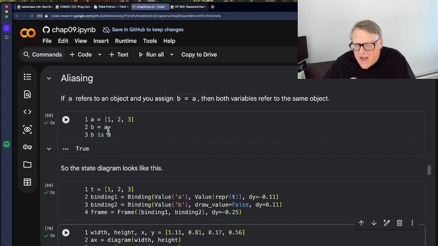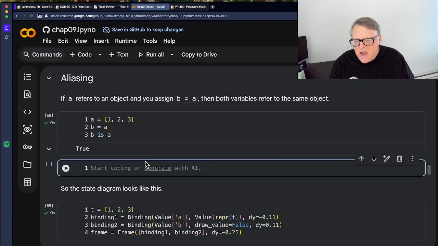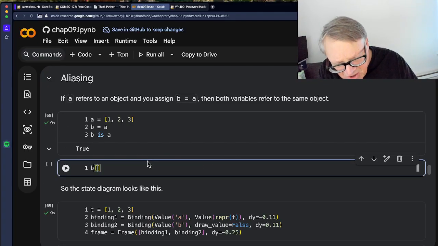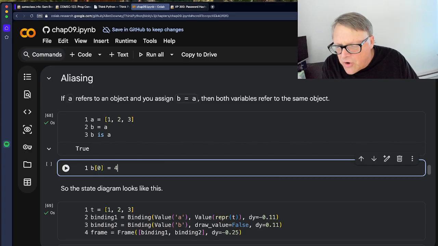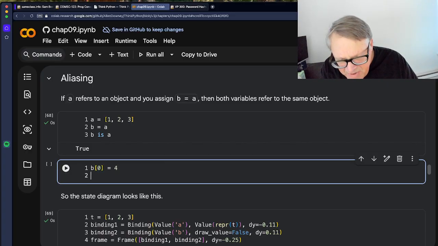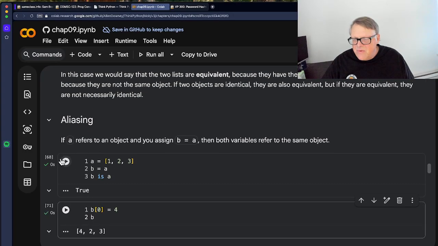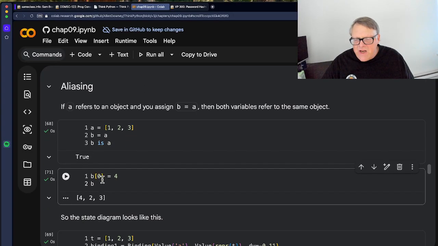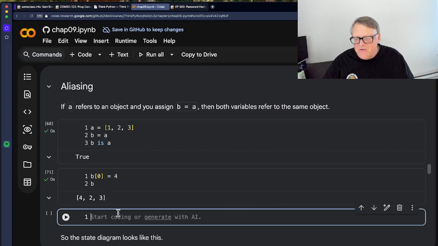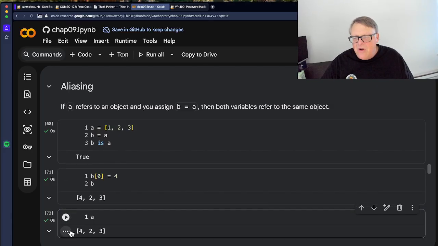That's what I want to do. Let me add it here and show you that. So there's A and B, A is 1, 2, and 3, and B is 1, 2, and 3, and they're both mutable. So I can set B sub 0 equals 4, and then I can print B. This is what I would do, calculations on the second one. Let's run this. Right, there we are. So if 1, 2, 3, now it's 4, 2, 3. But the thing that would get me and drive me nuts is A is now 4, 2, 3.